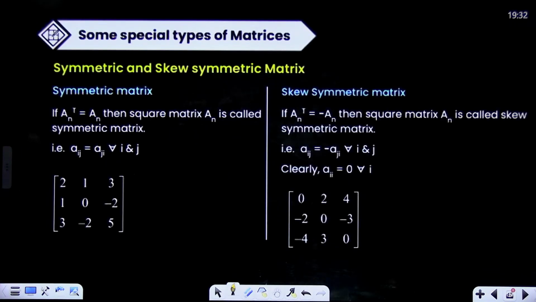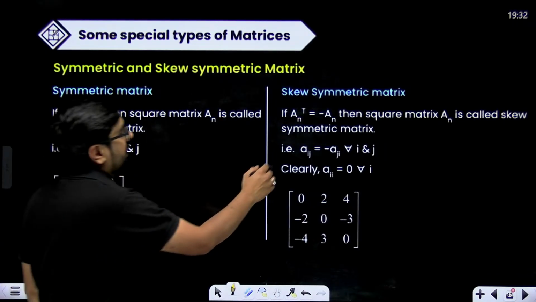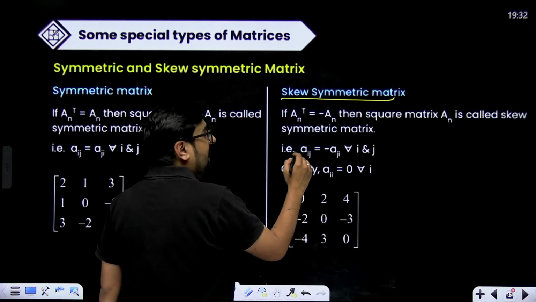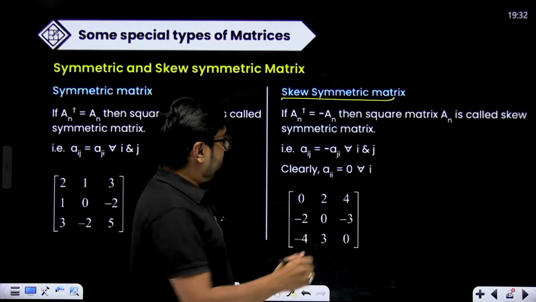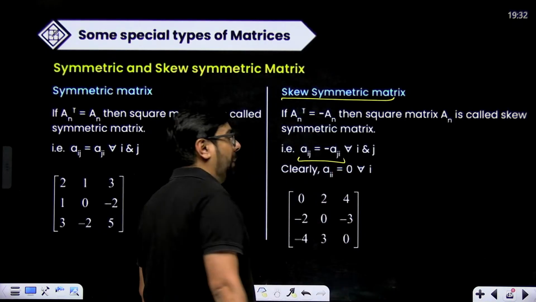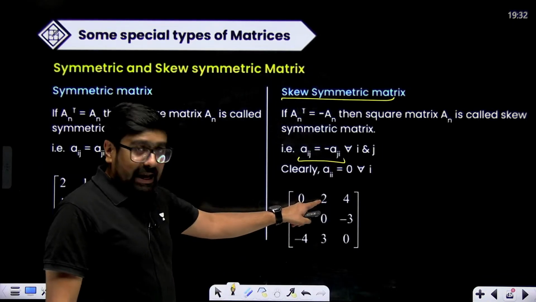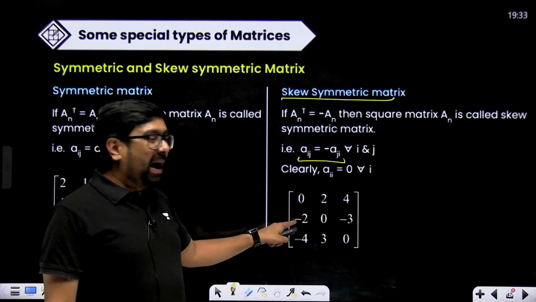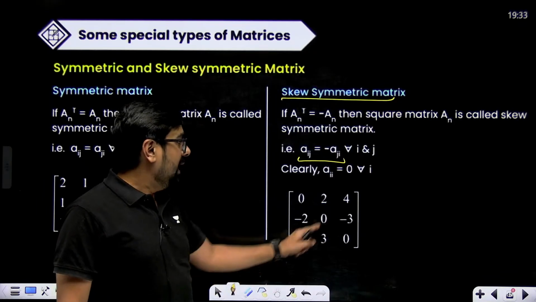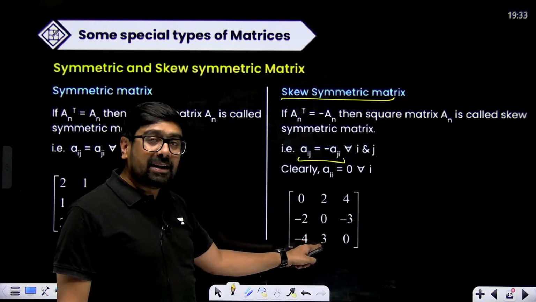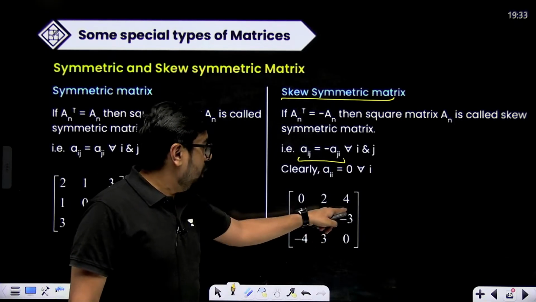Second is skew-symmetric matrix. That means Aij and Aji are equal but are of opposite signs. Aij is equal to minus Aji. Here you can see A12 is equal to minus of A21, A13 is equal to minus of A31, and A23 is equal to minus of A32. They are of opposite signs.